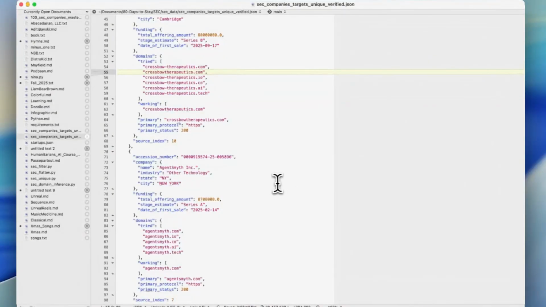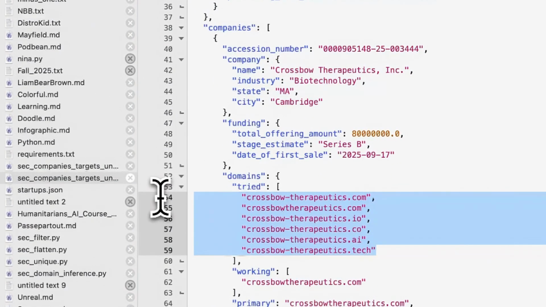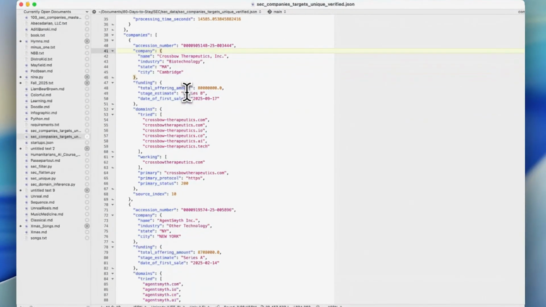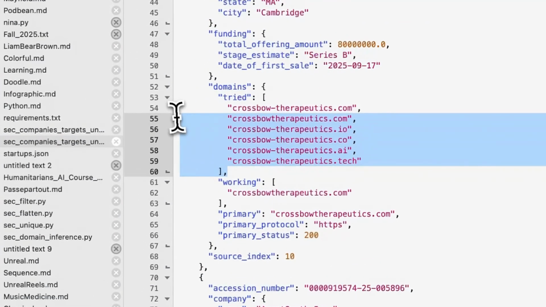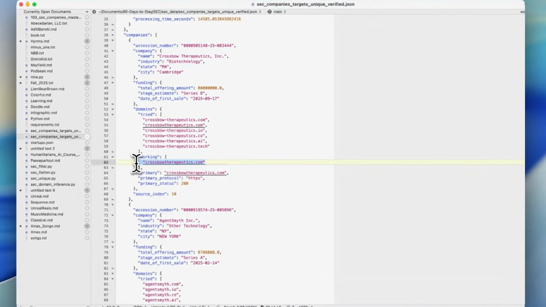A little more detail on what our bot did. So basically, it guessed some domains. So this is a thing called Crossbow Therapeutics, biotechnology. It tried a bunch, and it said that crossbowtherapeutics.com worked. It got us a valid response. And of course, that makes sense. Who else is going to want Crossbow Therapeutics other than a company named Crossbow Therapeutics?